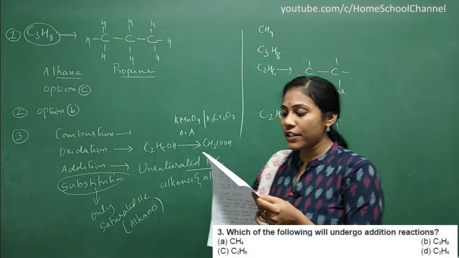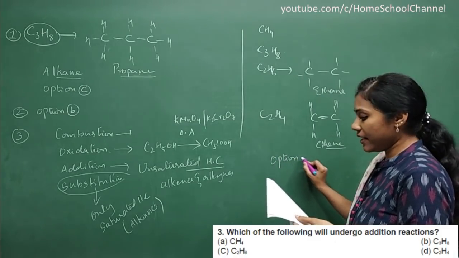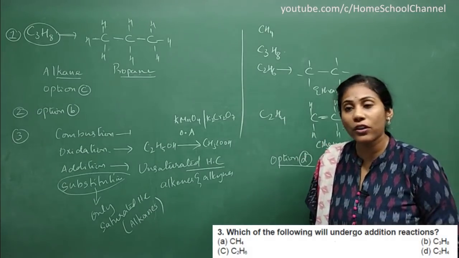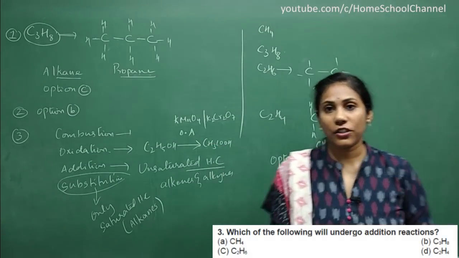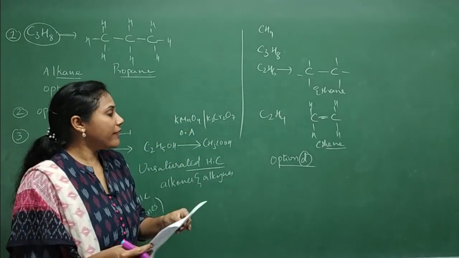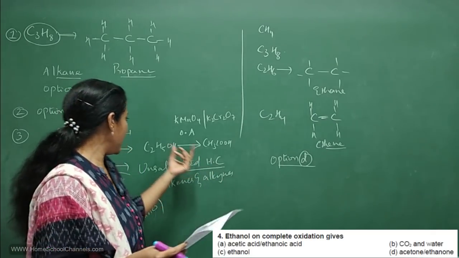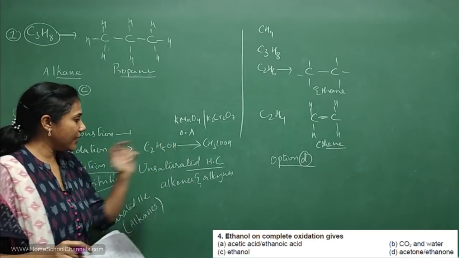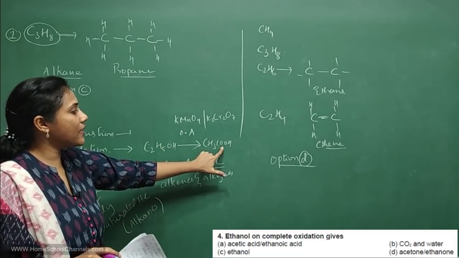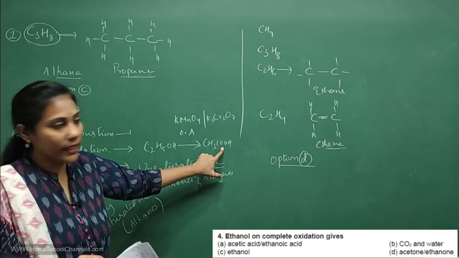So what is the answer for third question? For third question, the answer is option D. That is ethene, C2H4 shows addition reaction. Clear? Fine. And coming to the fourth question, ethanol on complete oxidation gives. We studied the reaction. See, I have written a reaction here. Ethanol on oxidation, you will get CH3COOH. What is its name? Acetic acid or ethanoic acid.